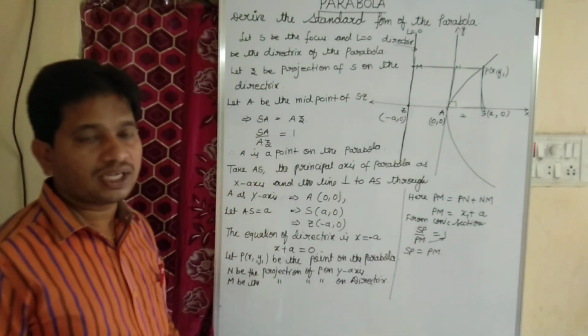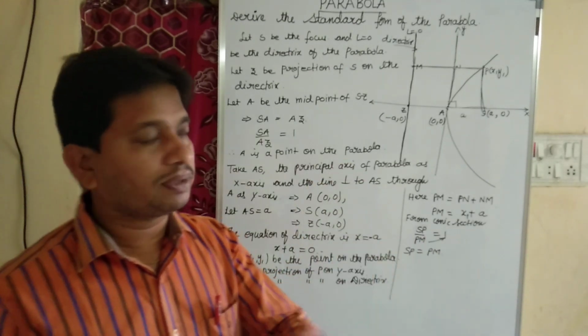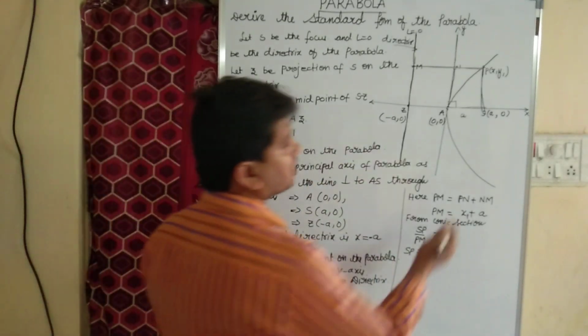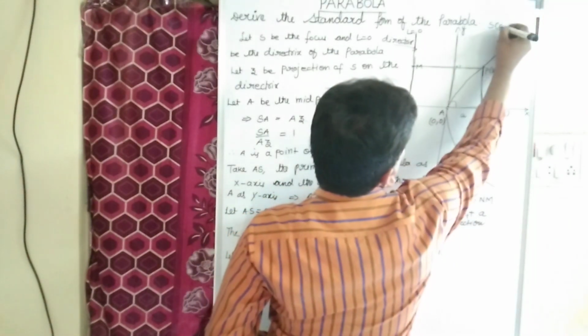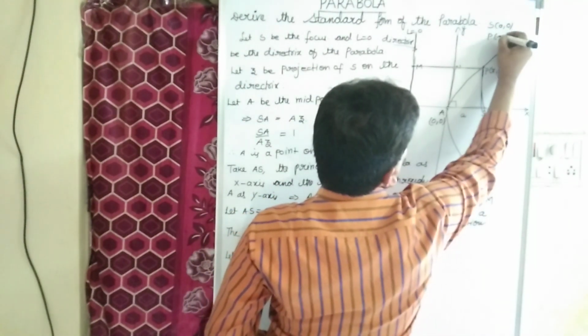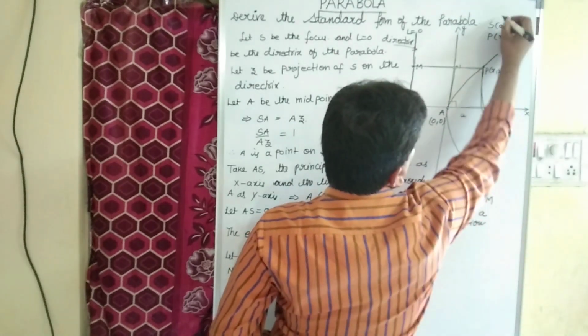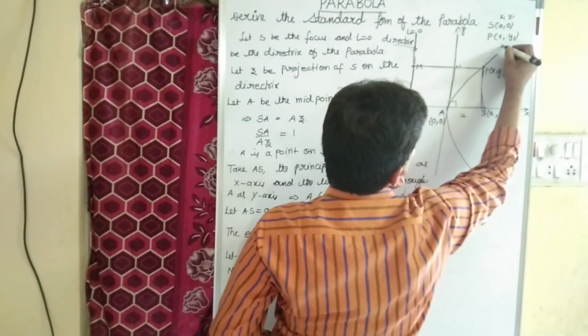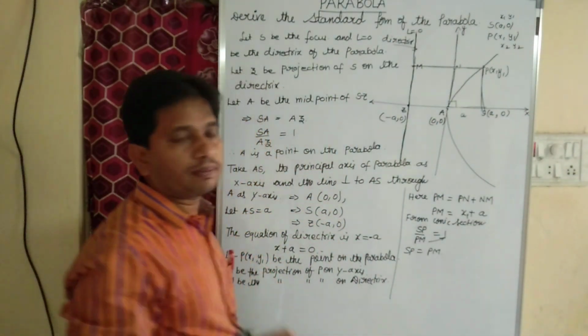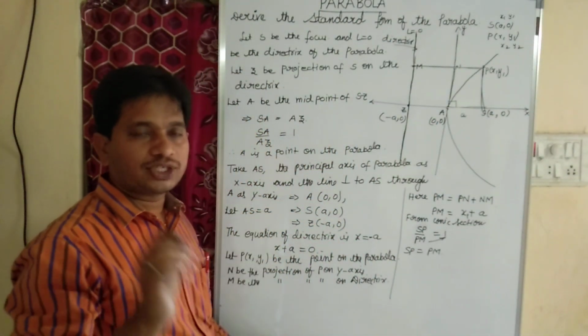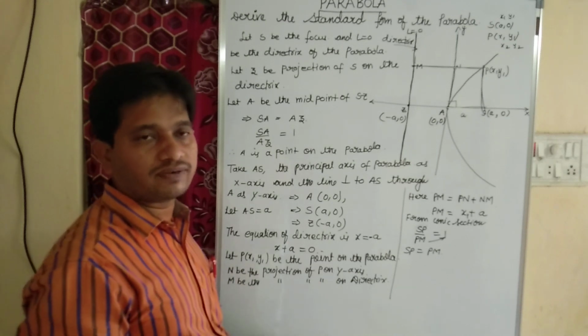What do you mean by SP? SP is nothing but the distance between S and P. So what is the distance between 2 points formula? As S is (a, 0) and P is (x1, y1), this is our x1, y1, this is our x2, y2. The distance between 2 points formula is root over (x2 minus x1) whole square plus (y2 minus y1) whole square.